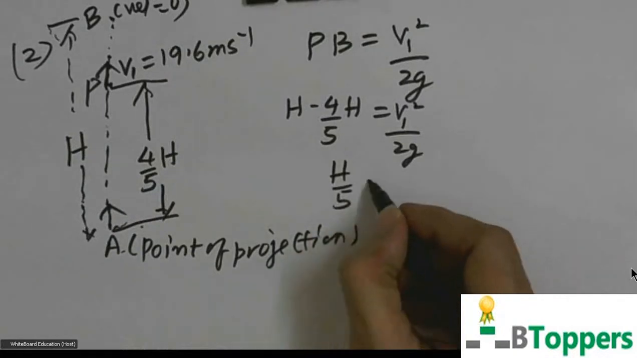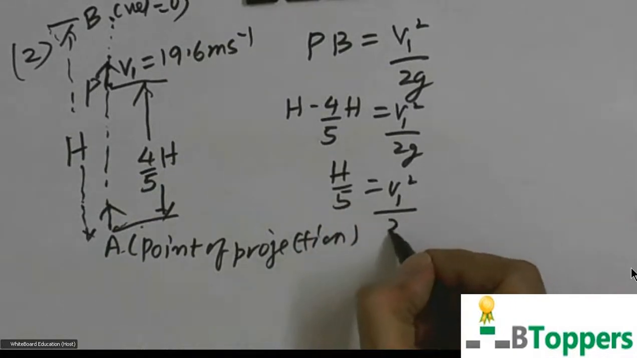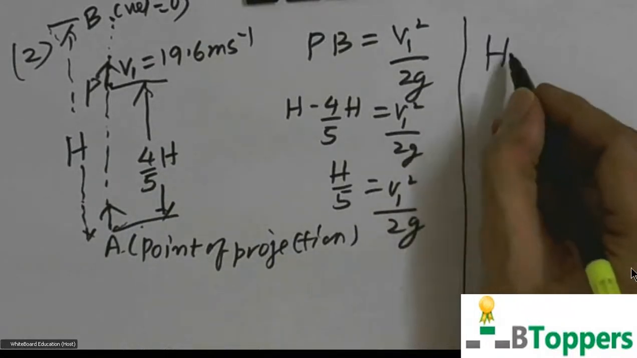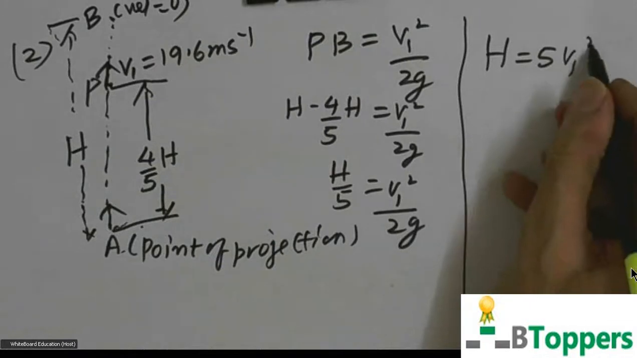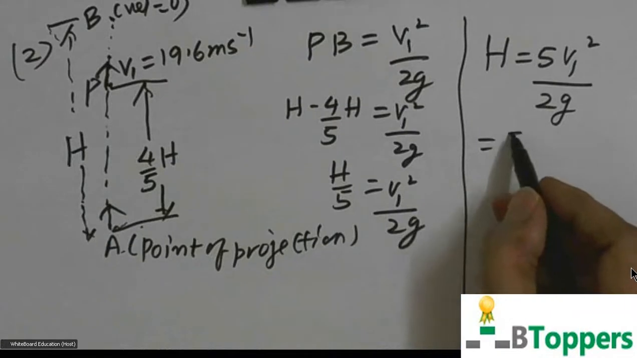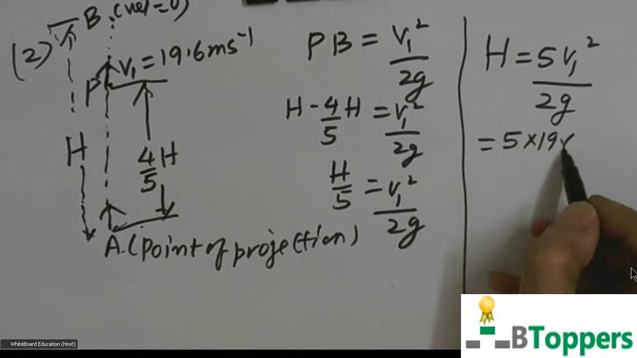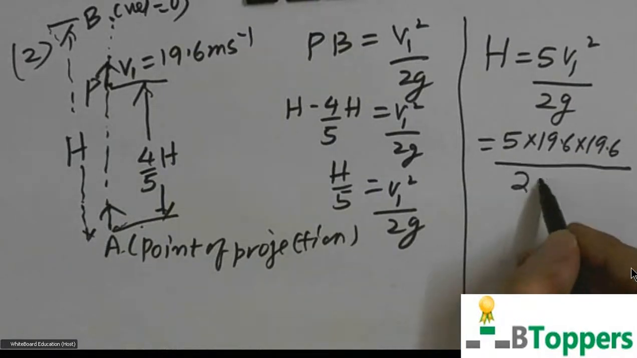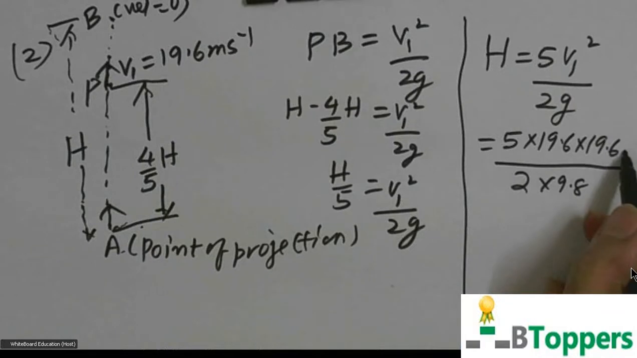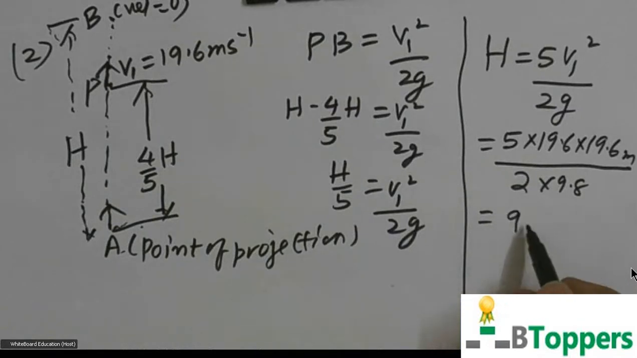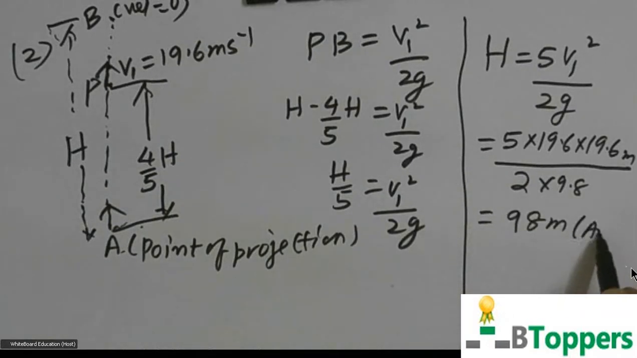So on the left hand side, you have 1/5 of the maximum height reached above the point of projection, and you get V1 square by 2G. So maximum height reached above the point of projection will be 5 V1 square by 2G. Here V1 is the magnitude of velocity at the point P, which is given to be 19.6 meter per second. G is given to be 9.8 meter per second square. So you get 5 into 19.6, or 98 meters, is the answer.